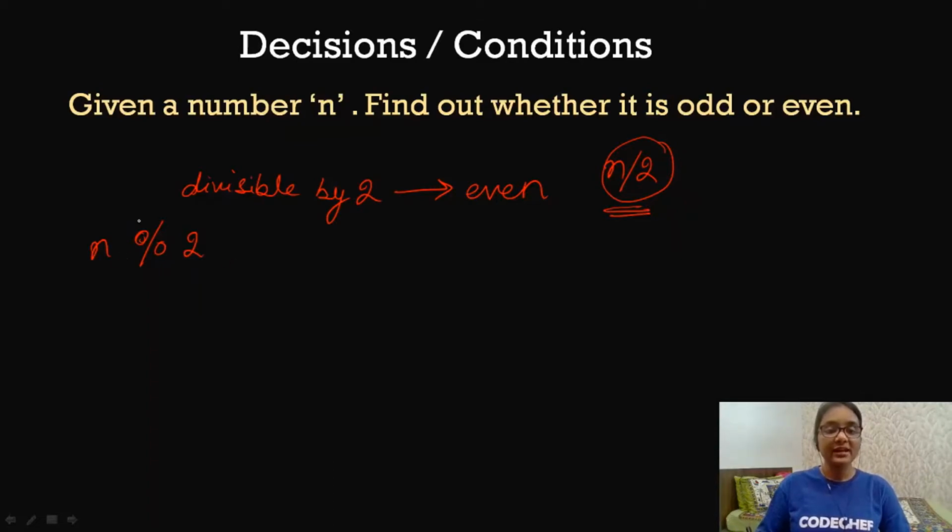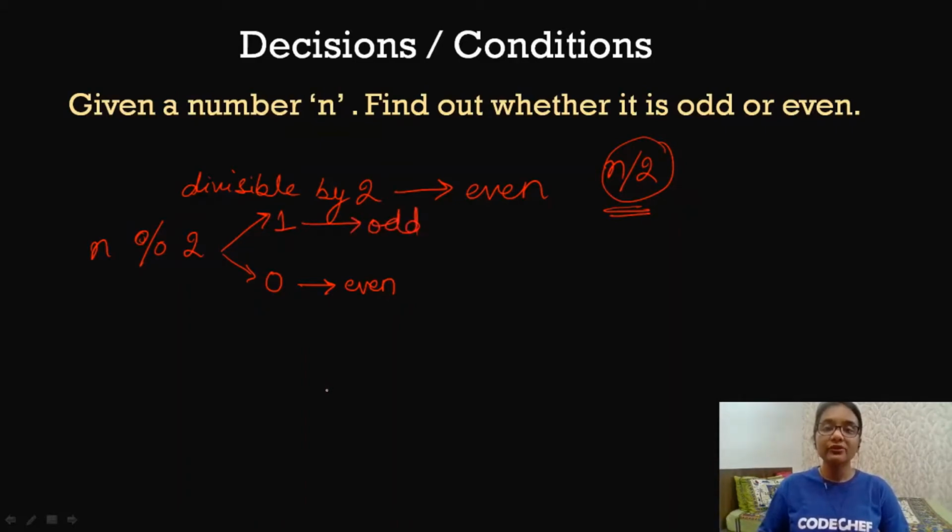Now, if n divided by 2 gives us the remainder 0, that means it is divisible by 2, and in that case the number will be an even number. But if the remainder is 1, that means n is not divisible by 2, and in that case it will be an odd number.